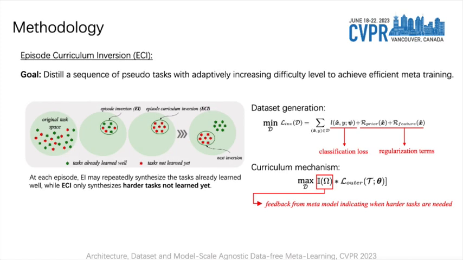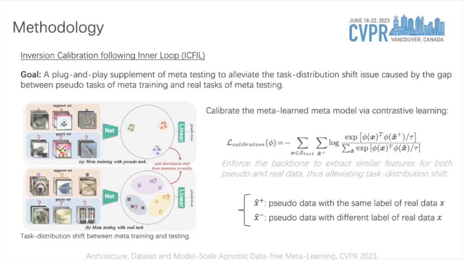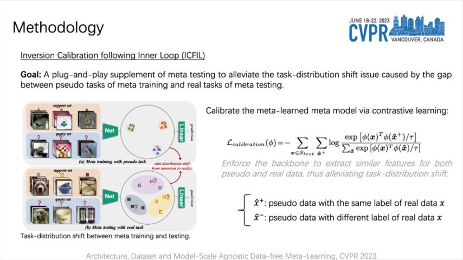During meta-training, we update the pseudo-dataset to better image quality by minimizing the classification loss plus additional regularization terms. We adaptively synthesize harder tasks by maximizing the meta-learning loss controlled by the real-time feedback from the meta-model. Thanks to the curriculum mechanism, we progressively synthesize harder tasks which have not been learned by the current meta-model, thus achieving efficient meta-training.